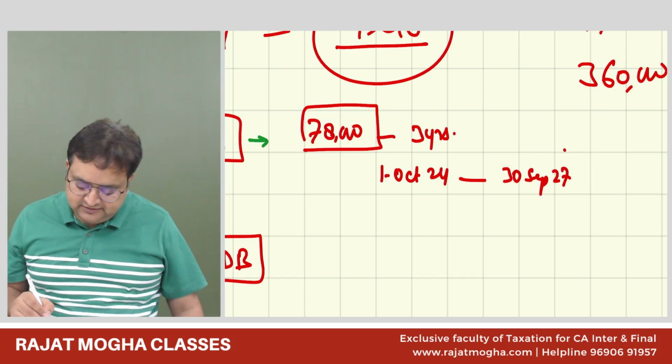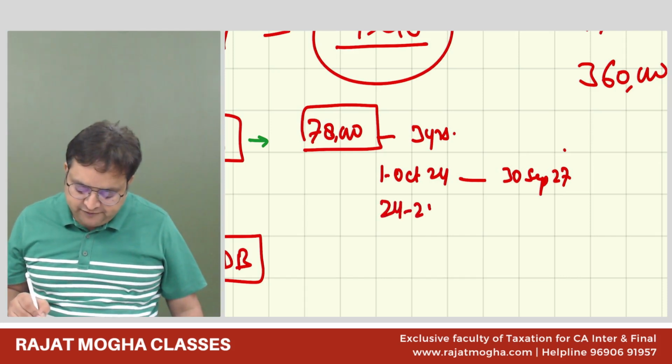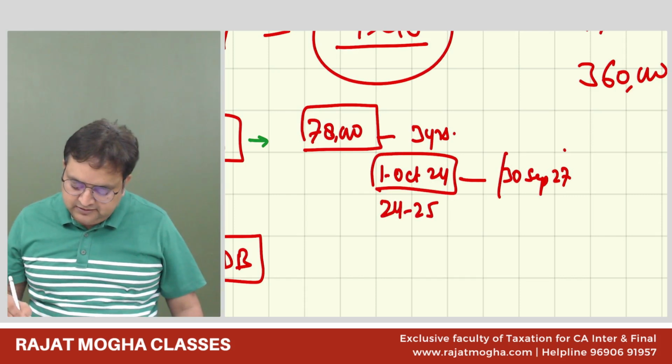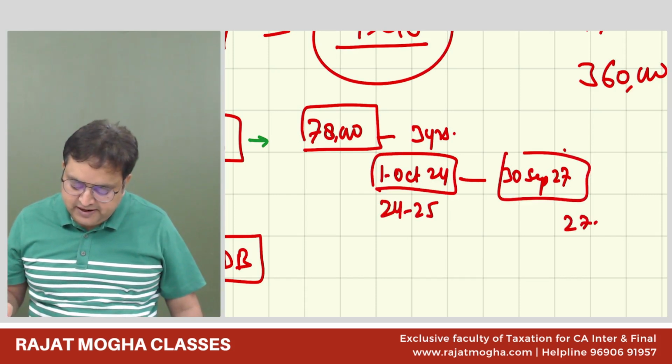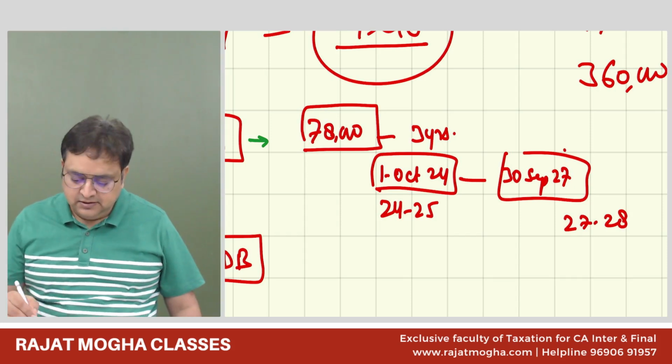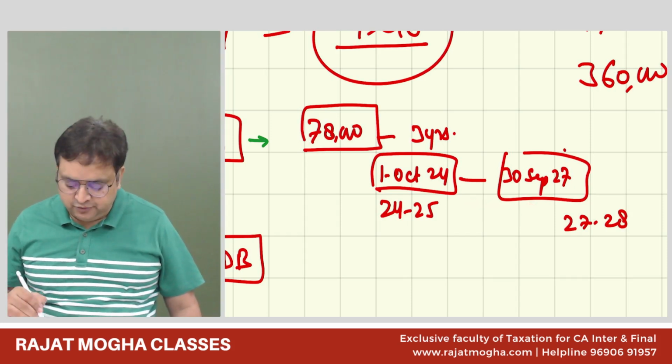How? This is previous year 24, 25. This is previous year 27, 28, right? Yes, sir. And in between also it's all there. So 24, 25.